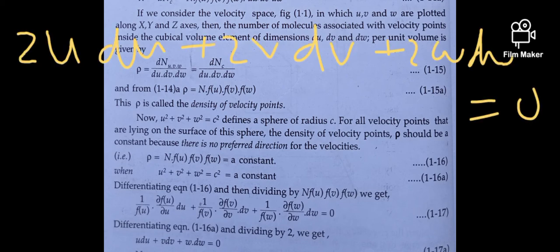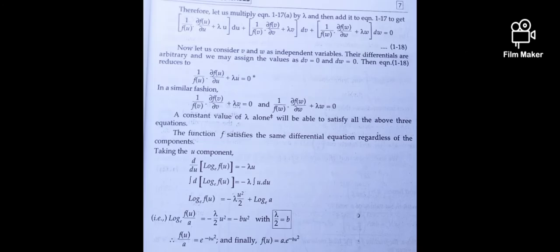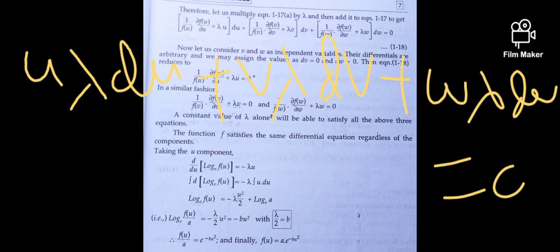Next, we take another equation, u square plus v square plus w square equals c square, and differentiate it and cancel 2. Then we get u du plus v dv plus w dw is 0. Multiply a number lambda to the above equation, we get u lambda du plus v lambda dv plus w lambda dw is 0. This equation is added to the other equation we derived, equation 1-17.